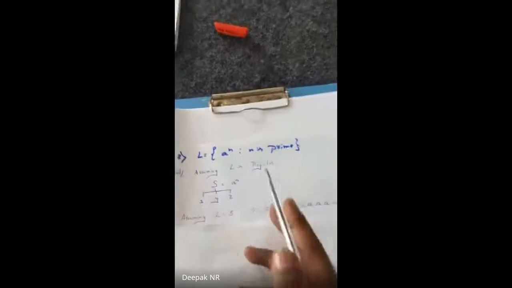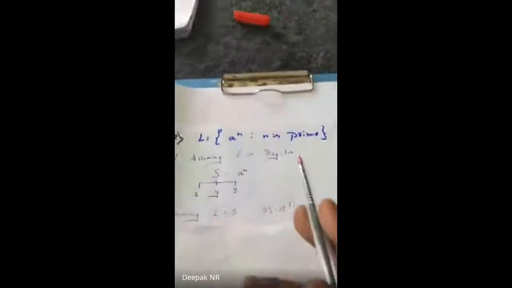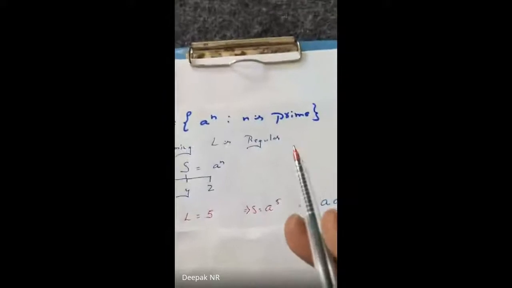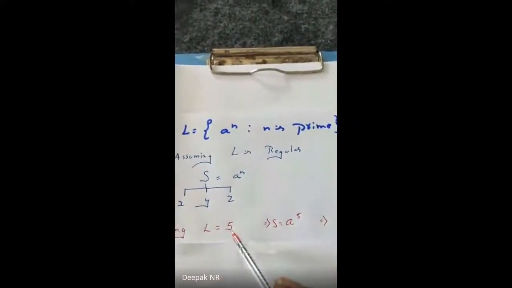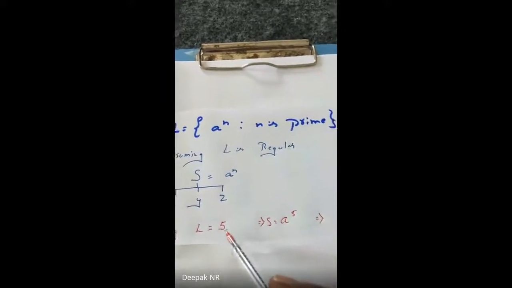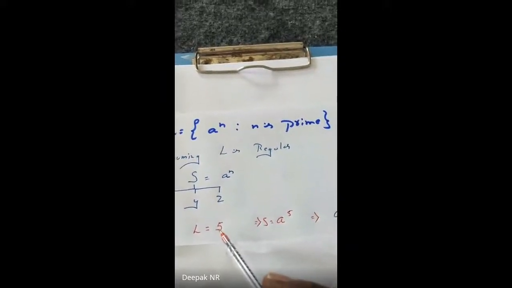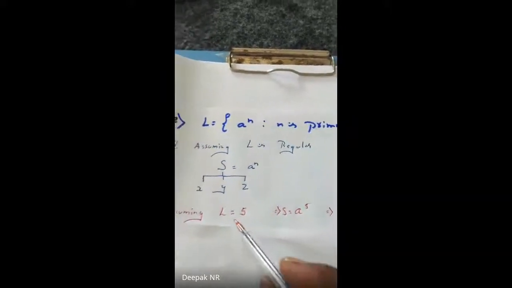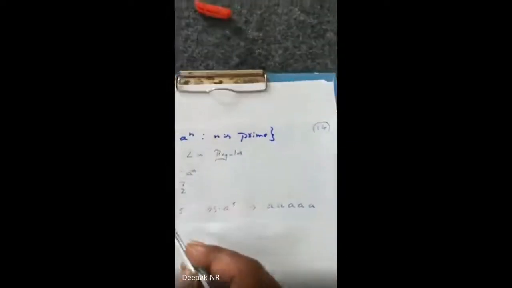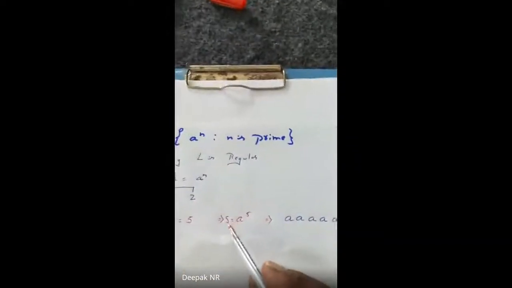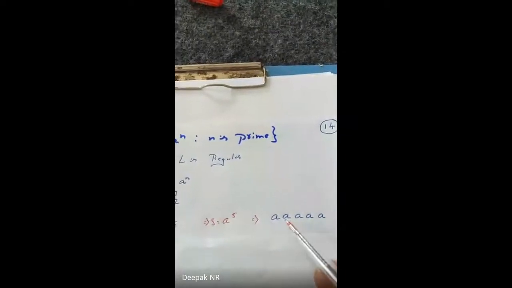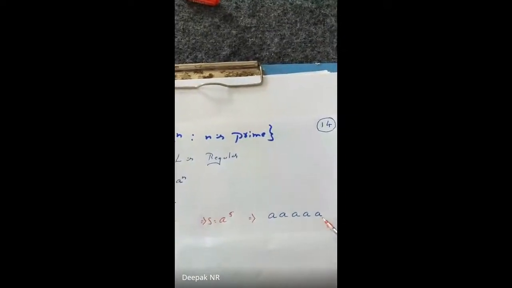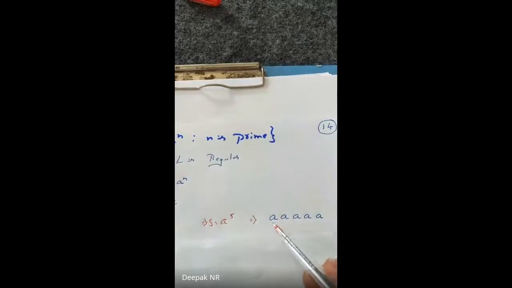Again, a prime number is a number which is divisible only by itself and 1. So let me take the prime number as 5. You can take any number, this is random. Don't feel bad, why 5? I randomly took 5. I'll assume n equals 5. So s equals a power 5, meaning the occurrence of a is 5 times: 1, 2, 3, 4 and 5 times. I hope everyone is clear till now.